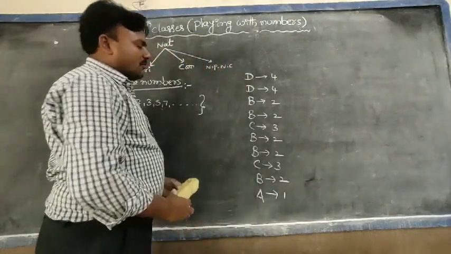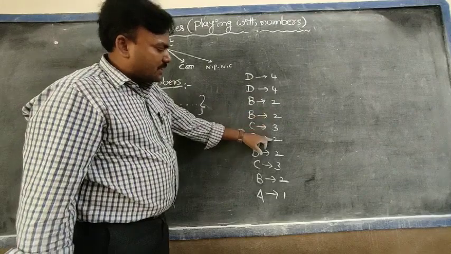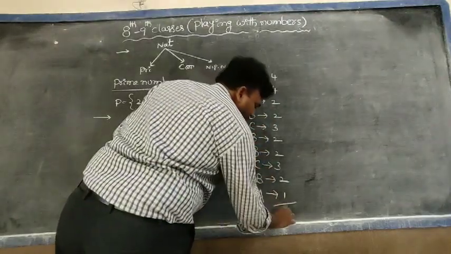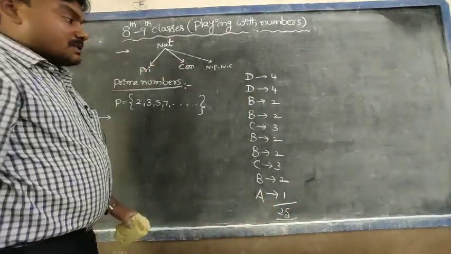Yes. Totally how many? 4 plus 4, 8, 10, 12, 15, 17, 19, 22, 24, 25. Totally from 1 to 100. From 1 to 100, 25 prime numbers are there.